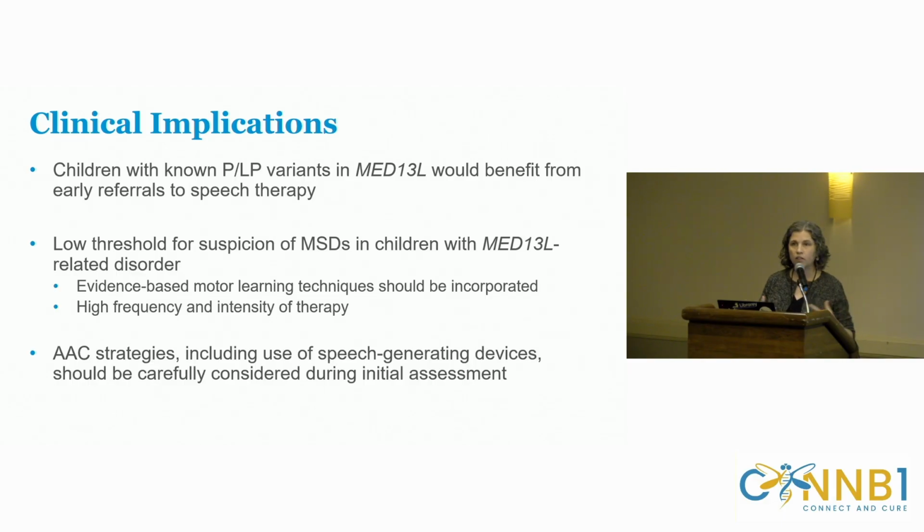I think this has clinical implications. So children who have a known pathogenic variant in MED13L early on, even before they're verbal, would benefit from early referrals to speech therapy. So we know that these kids are at risk for apraxia in particular, but also dysarthria. And so there should be a low threshold of suspicion for these types of disorders. So we should get kids into early intensive speech therapy, use evidence-based principles of motor learning before someone is certain that it's apraxia or not. I think we should make that assumption.